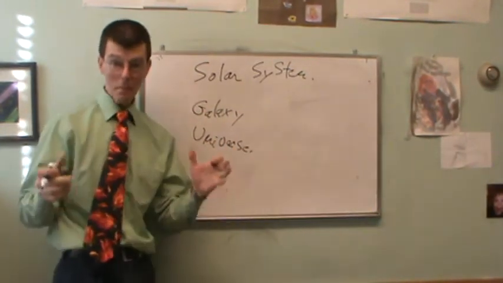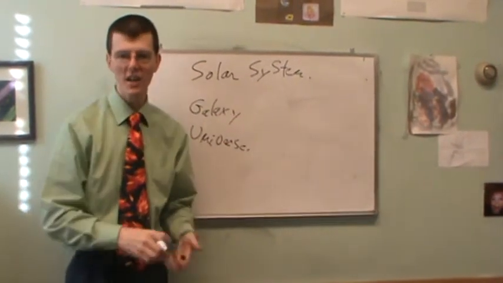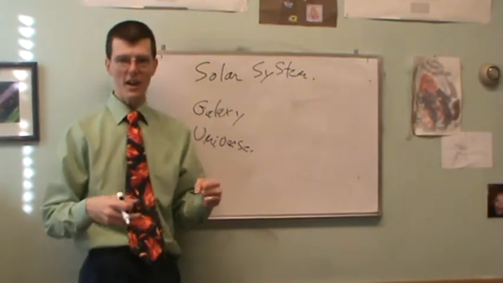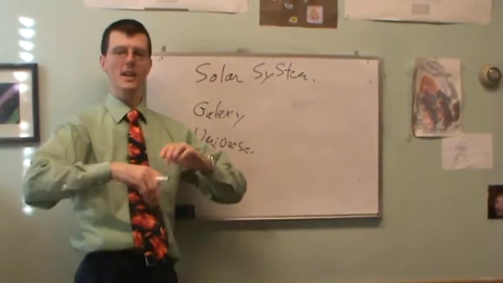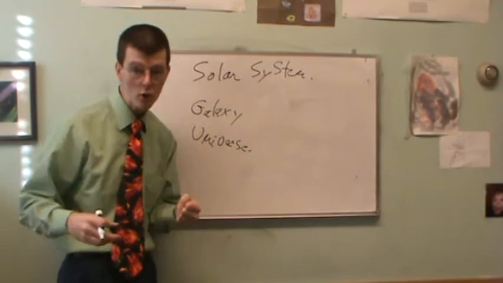Our solar system is the sun and everything that orbits around it. So it consists of the sun, Mercury, Venus, Earth, Mars, Jupiter, Saturn, Uranus, Neptune, still Pluto, it's still there, comets, asteroids, the moons around the planets, rings, all that sort of thing. That's what our solar system is, the sun and everything that orbits around it.